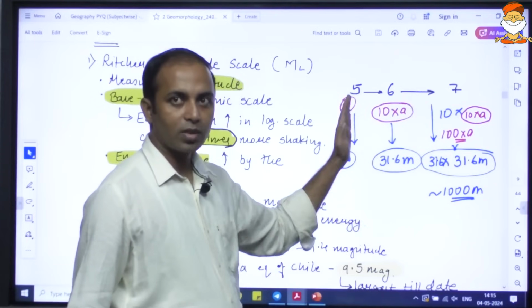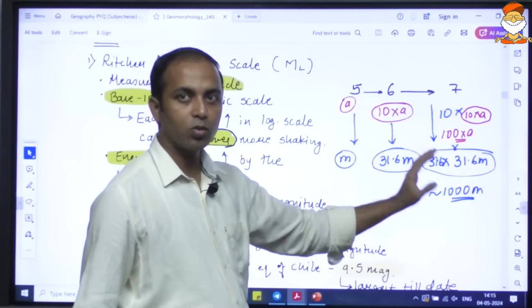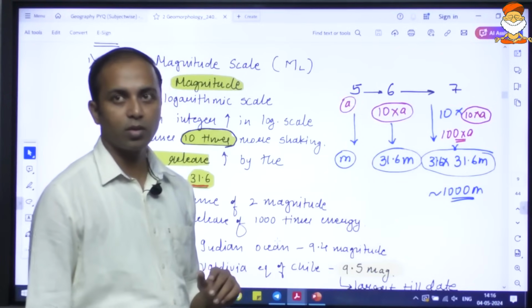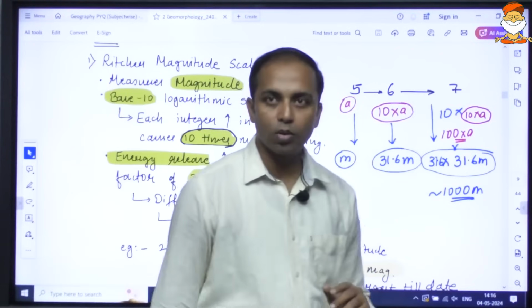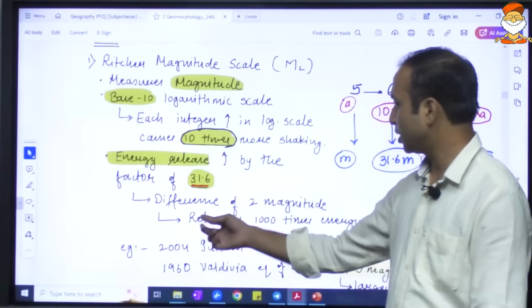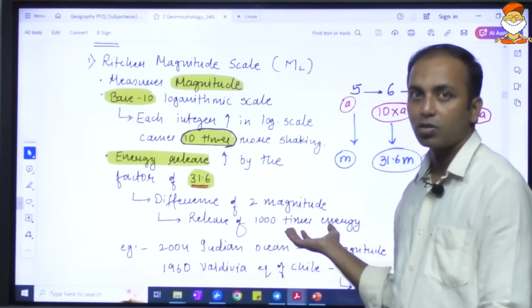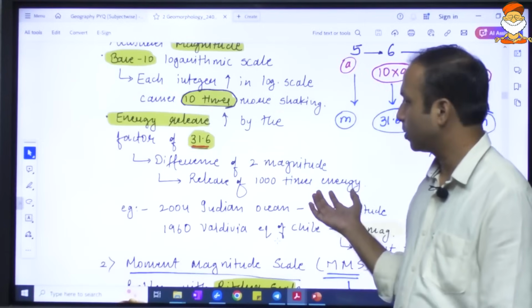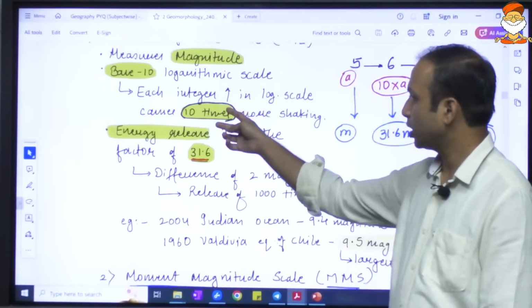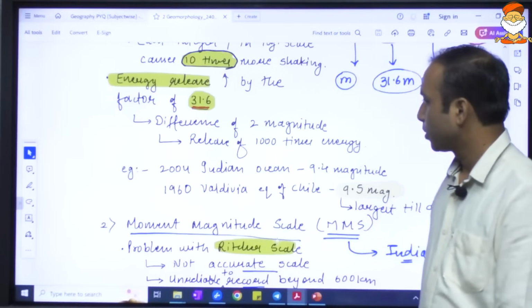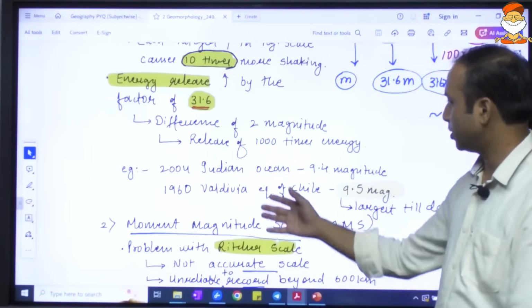And if I am comparing 5.1 to 31.6 into 31.6, that will be roughly 1000 times the energy. Okay, so it is a factor of 2 in the integer, which means roughly 1000 times the energy released. And when it comes to the shaking or the disaster, when it is 10 times more.